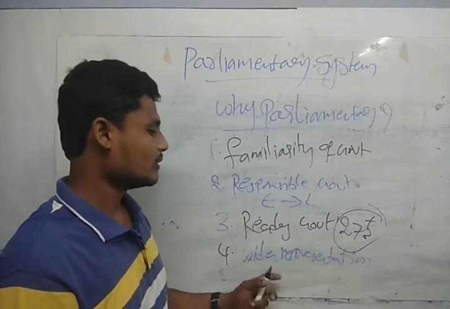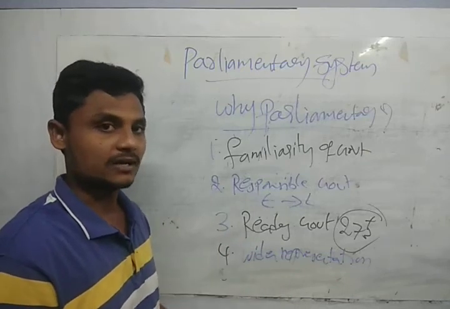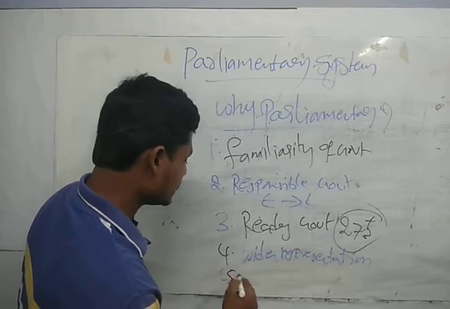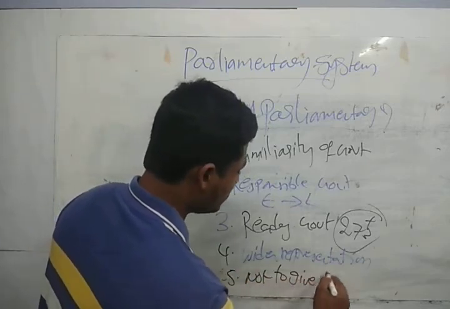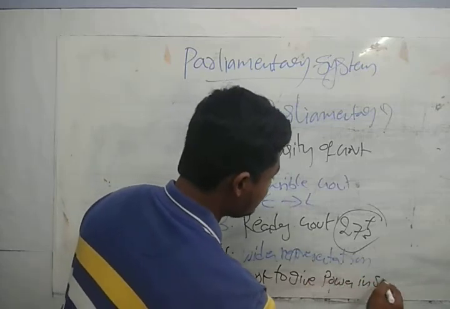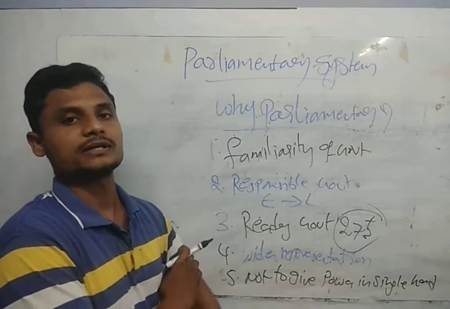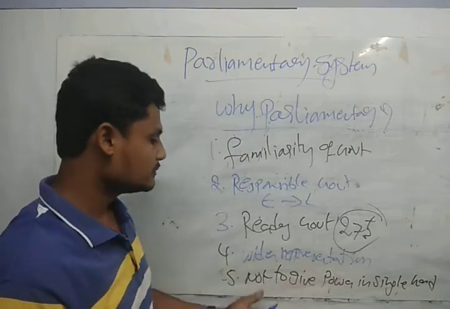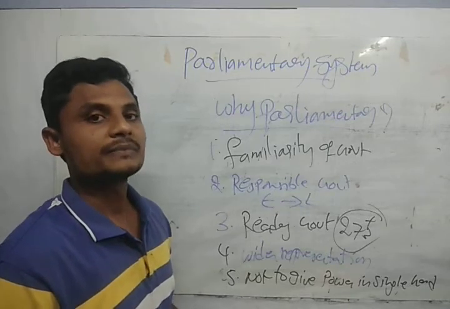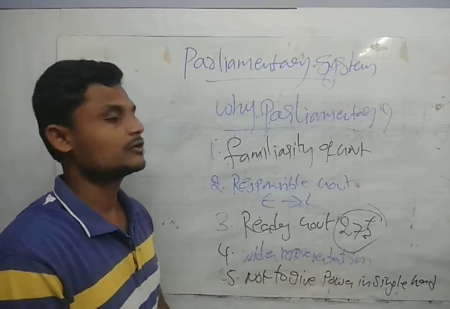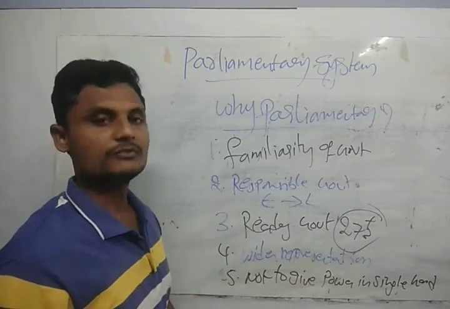Also, not to give power in a single hand. If you see the presidential form of government, it is only the president. But in the parliamentary form of government, the prime minister, the council of ministers, and the president are all considered, guys. That's why, for these reasons, we have gone for the parliamentary form of government, guys.